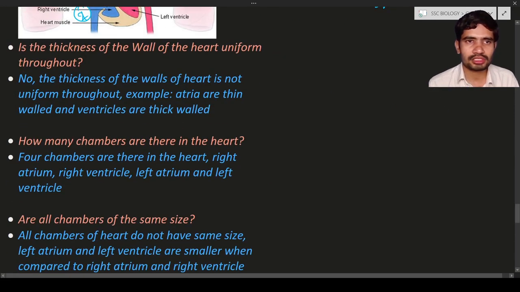So there are questions. Is the thickness of the wall of the heart uniform throughout? No, the thickness of the wall of the heart is not uniform throughout. For example, the atria are thinner walled than the ventricles, and the ventricles are thicker walled. Why? Because they have to exert some amount of pressure. So how many chambers are there in the heart? There are 4 chambers. They are the right atrium, right ventricle, left atrium, and left ventricle. These are the 4 chambers of the heart.